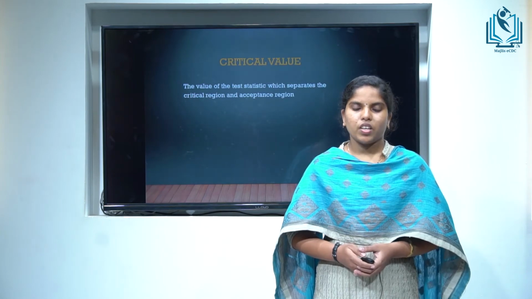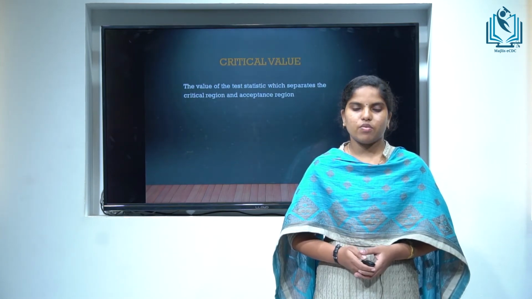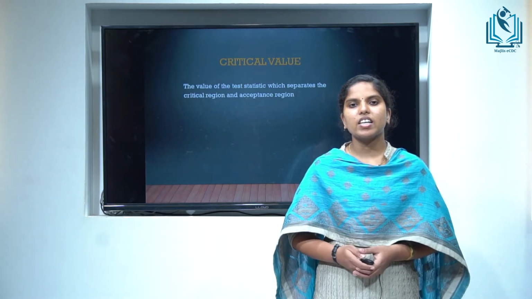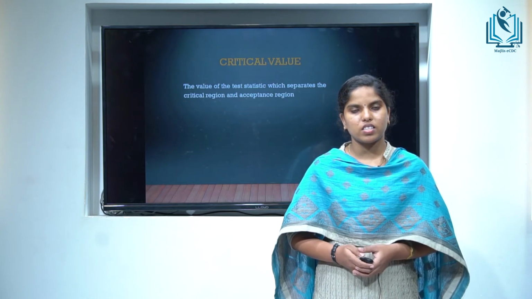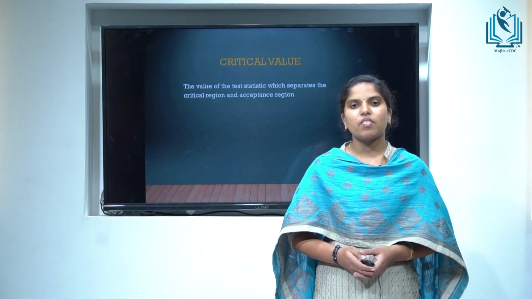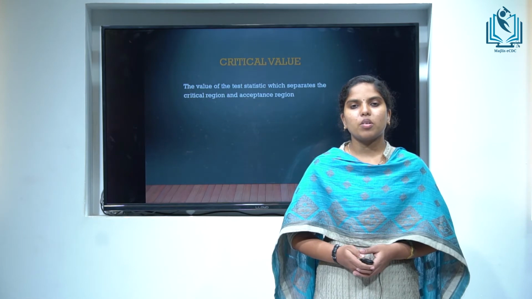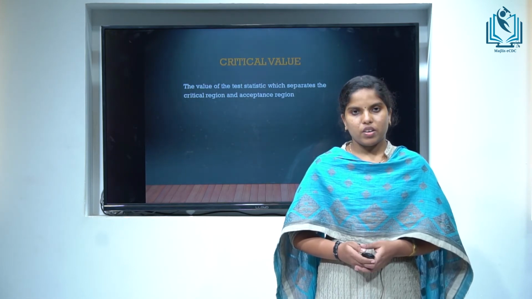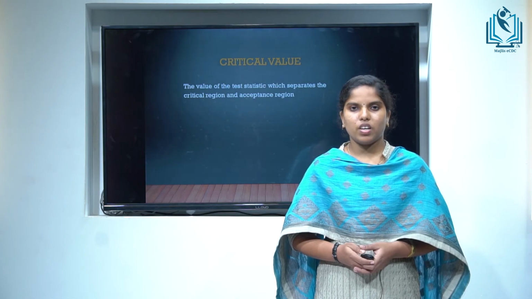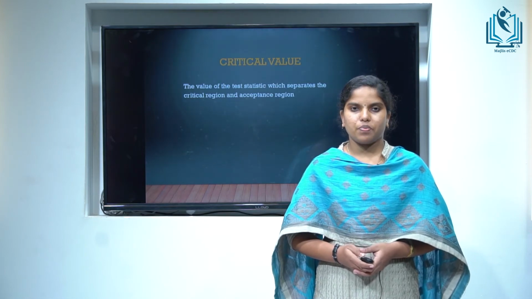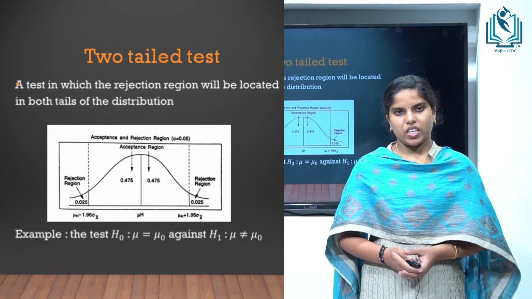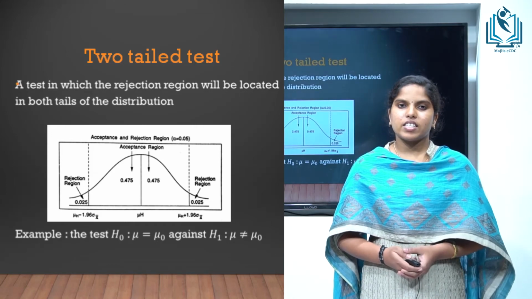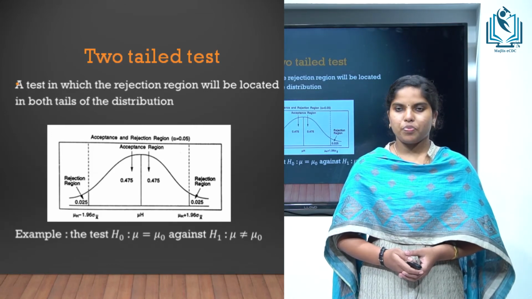Critical value. The value of the test statistic which separates the critical region and the acceptance region is called the critical value. It is usually denoted by T alpha or Z alpha or F alpha or chi-square alpha according to the statistic. There are two types of test, one-tailed test and two-tailed test.